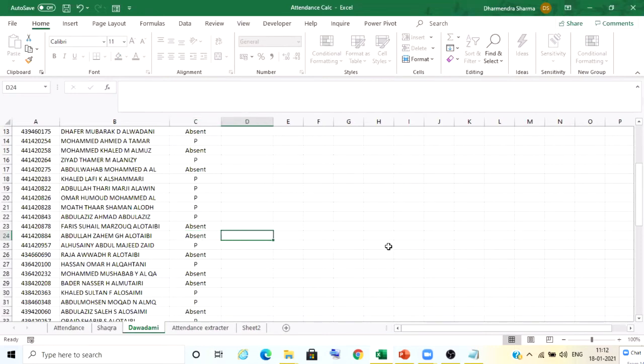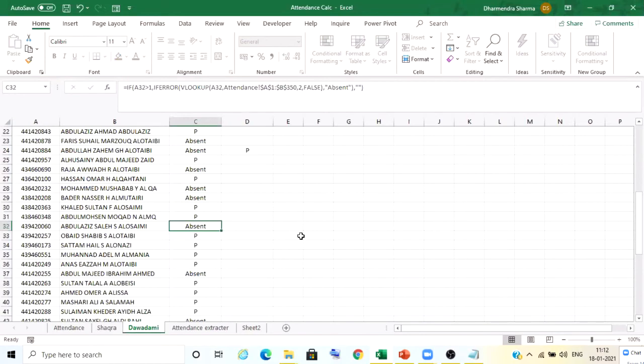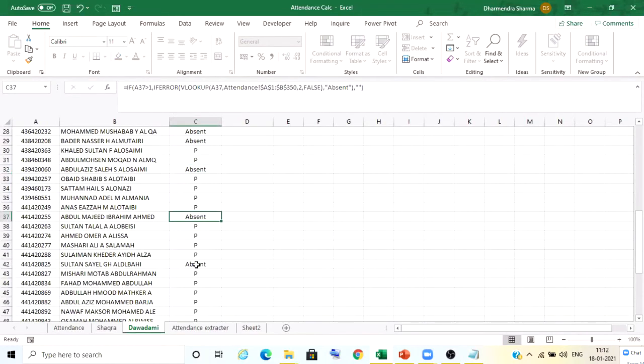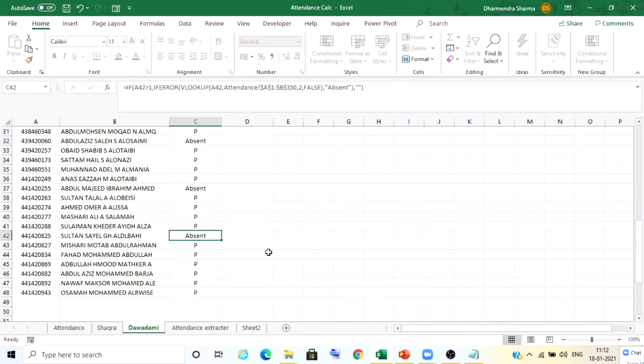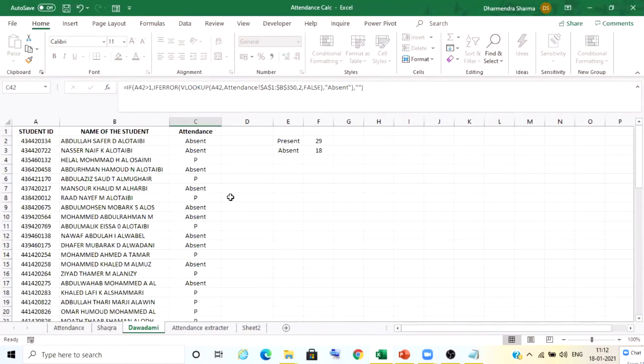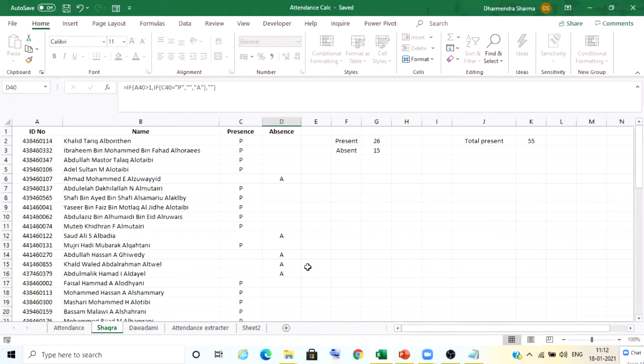Please type your ID in the chat, because the computer will take your attendance automatically. Raja Awad, absent. Muhammad Mushabab, absent. Badr Nasir, absent. Abdul Aziz Saleh, absent. Abdul Majid, absent. Sultan Sail, absent. After the lecture, I will take your attendance again. If anybody is absent here, please type your ID in the chat because attendance will be taken by computer.